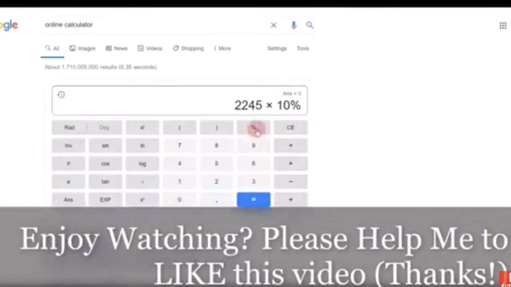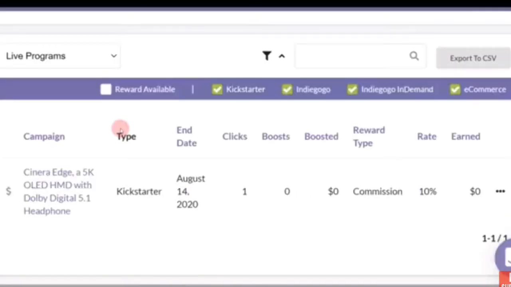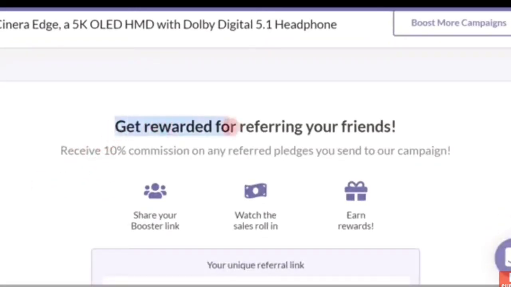$2,245. 10% is $224 that you can get on only one campaign whenever you share it online. As you can see here, if you want to boost, you click on the boost this campaign, and then it will take you to another dashboard where you'll get your information again with the 10% commission. At the same time, you can click on this and get the reward for referring your friends. You can get 10% commission on any referred person to that campaign.